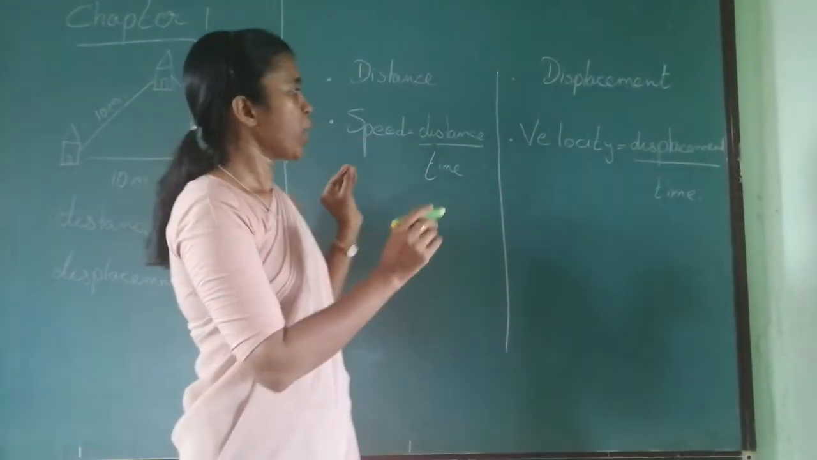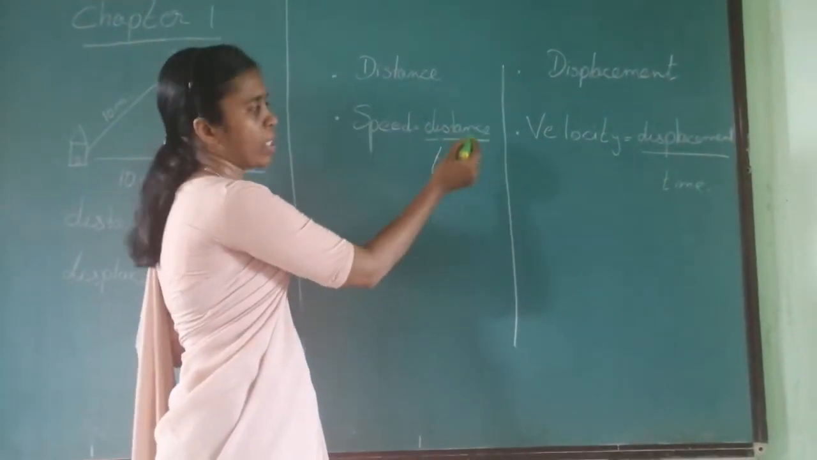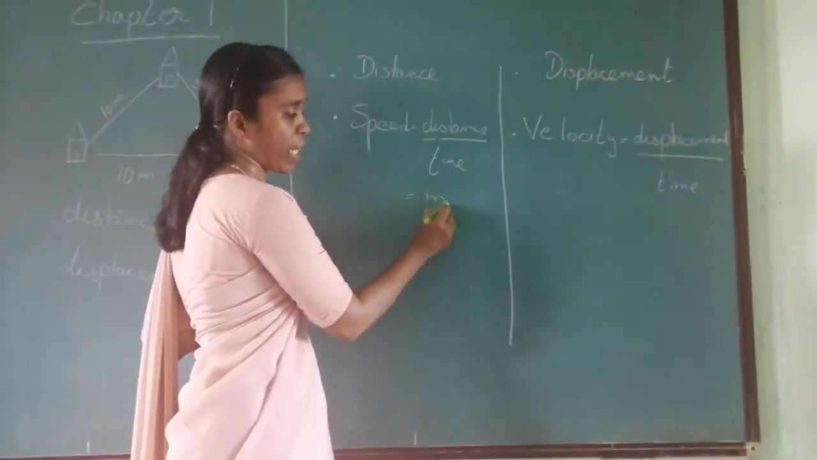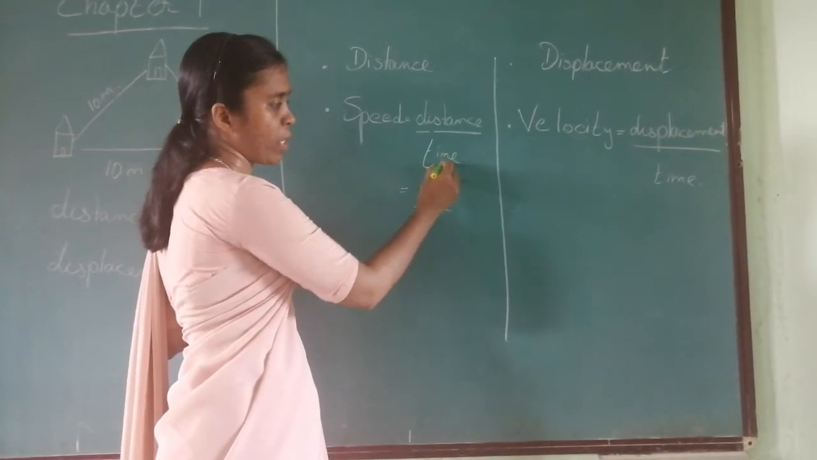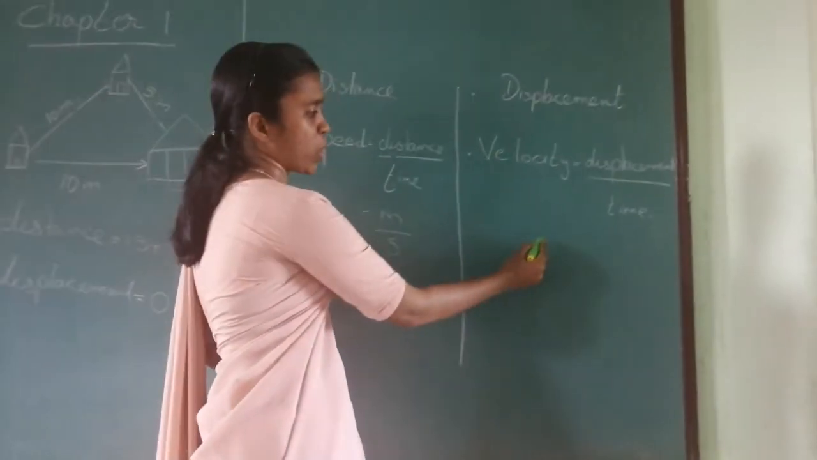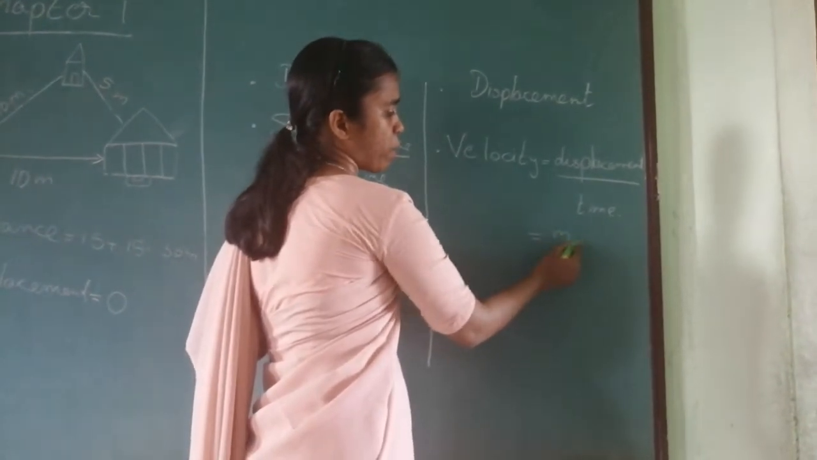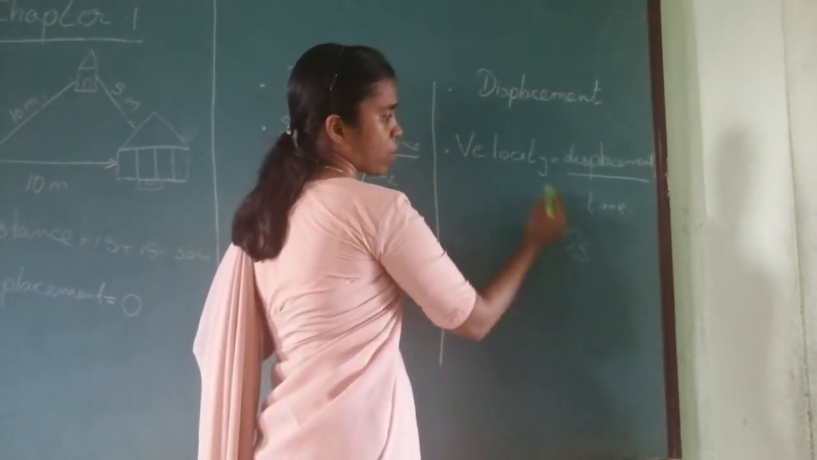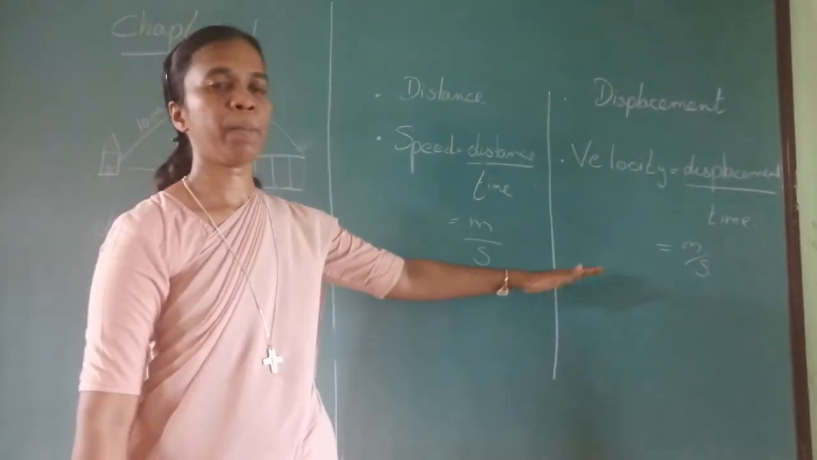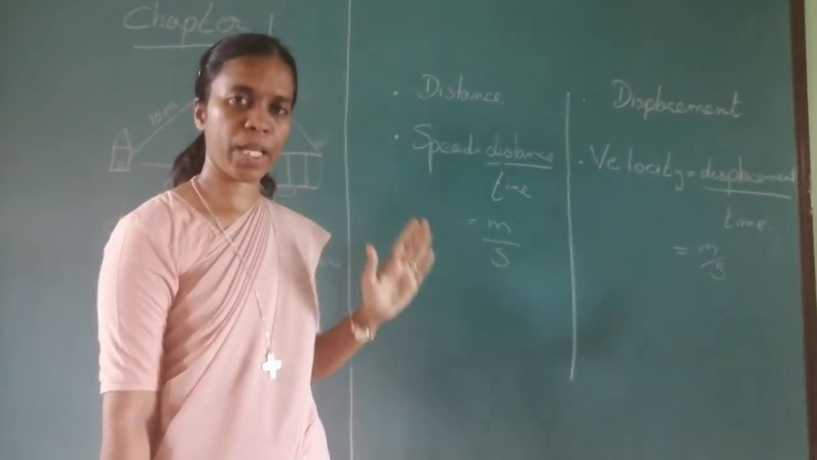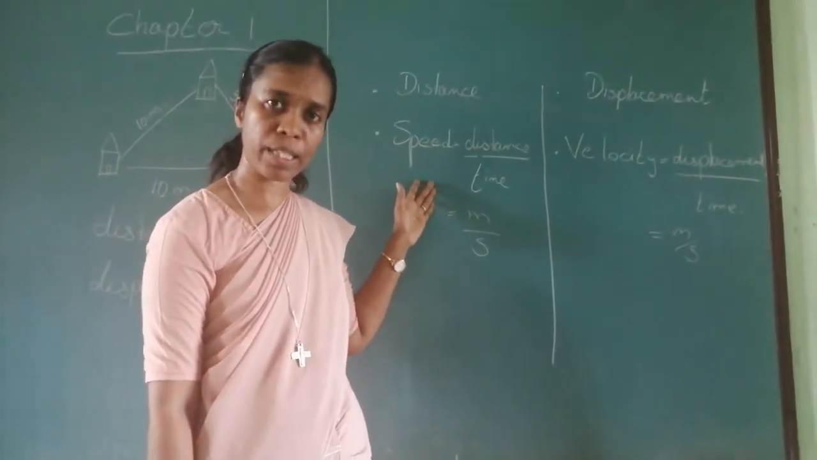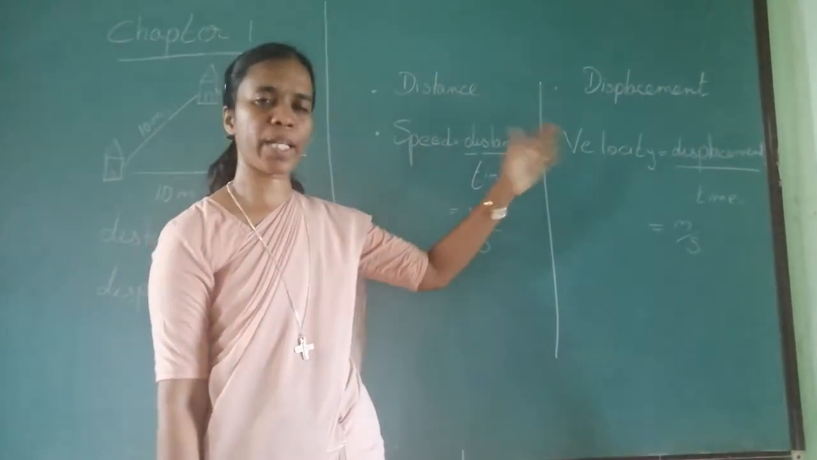Okay. What is the unit of speed? It is distance upon time. What is the unit of distance? I said it is in the MKS system, so meter upon time, which is second. So, speed is meter per second. Velocity, displacement also meter, and time is second. So, the velocity unit is also meter per second. Both the units are meter per second. I repeat, velocity can be said in terms of speed, that is speed in a particular direction.